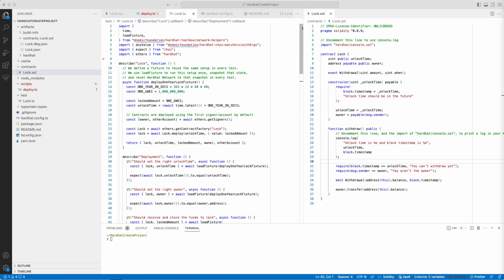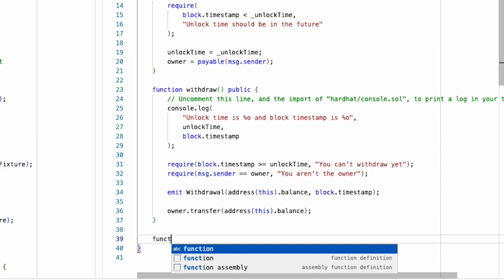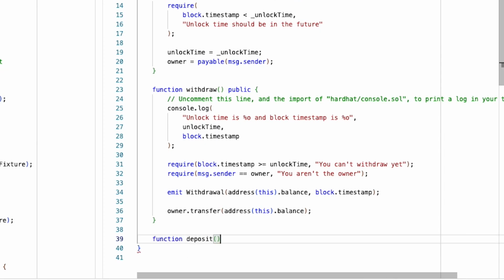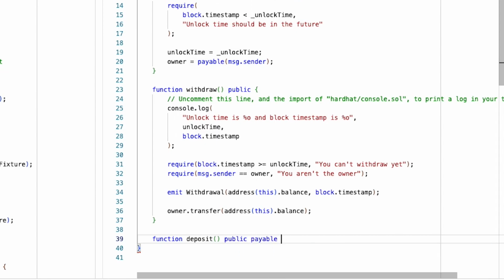So we're looking at our lock contract, and let's say we wanted to add a little bit of functionality to it. Maybe we'll treat it like a piggy bank where you can only withdraw after a certain date, but you can add more money to it whenever you want. So let's add a function called deposit. And this won't need any arguments because we'll make it public and use the payable keyword, since our contract design has the contract itself hold the balance that's in deposit.